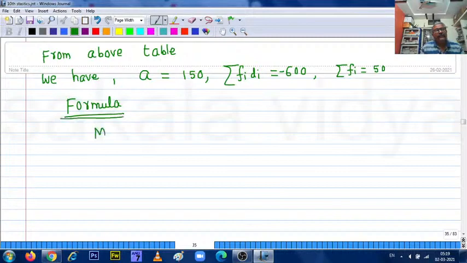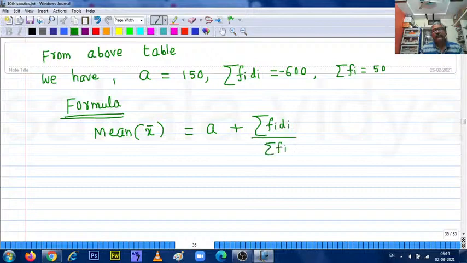Formula: mean, x bar, equals a plus sigma Fi di upon sigma Fi. So this equals 150 plus minus 600 by 50. So this is 150 minus 600 by 50.